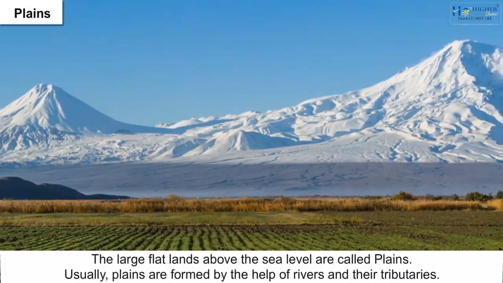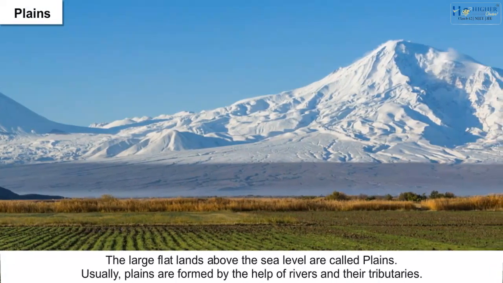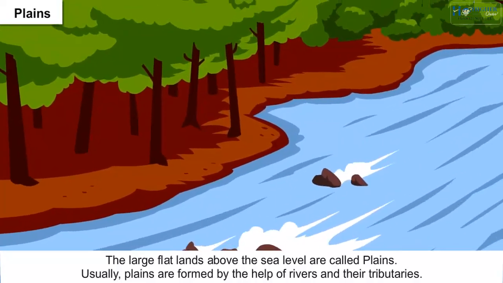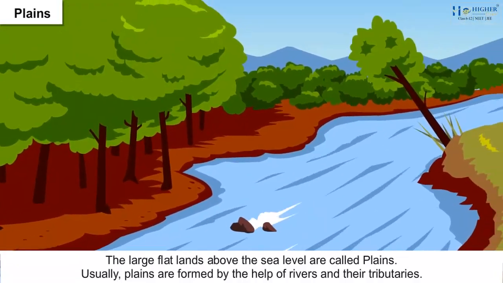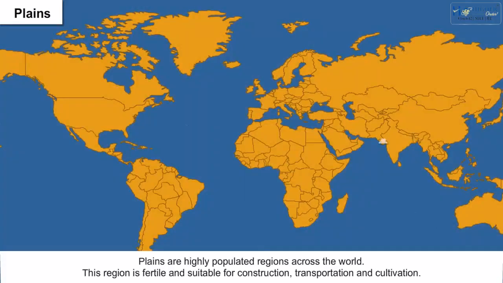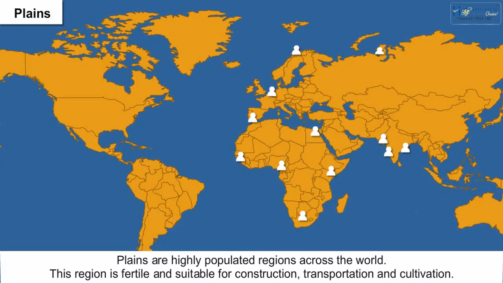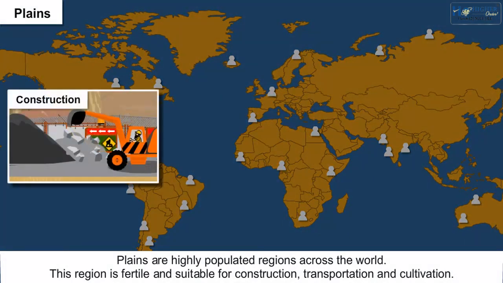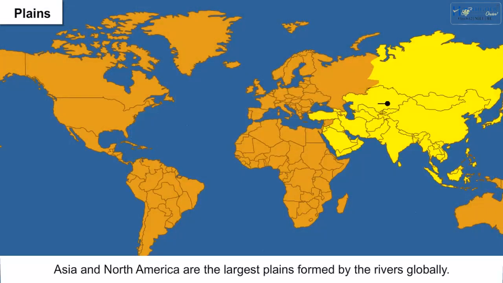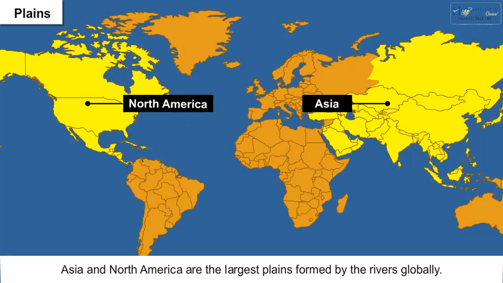Plains. The large flat lands above the sea level are called plains. Usually, plains are formed by the help of rivers and their tributaries. Both carry stones, sand, minerals and deposits along with them. Plains are highly populated regions across the world. This region is fertile and suitable for construction, transportation and cultivation. Asia and North America are the largest plains formed by the rivers globally.